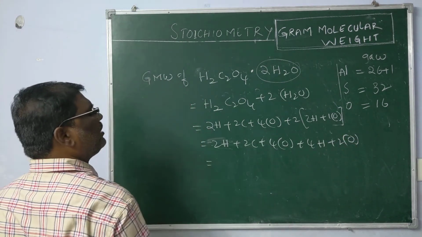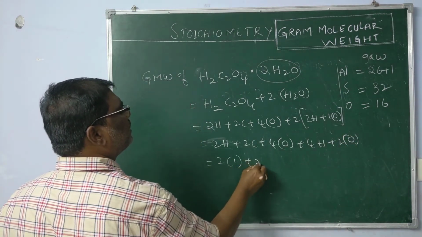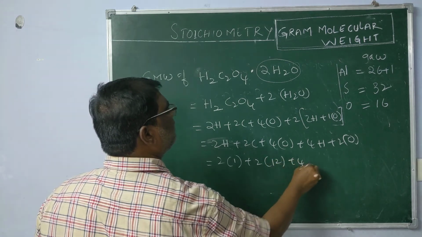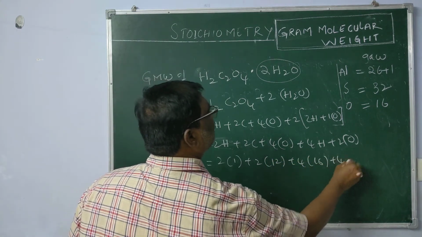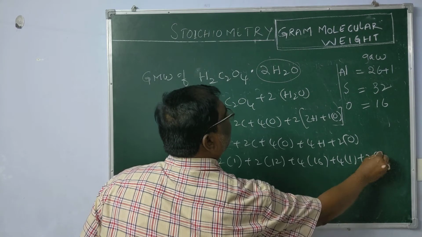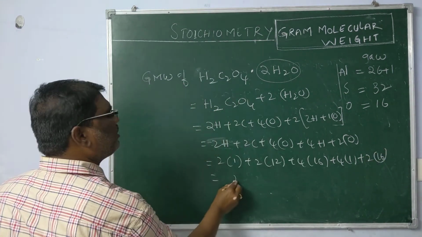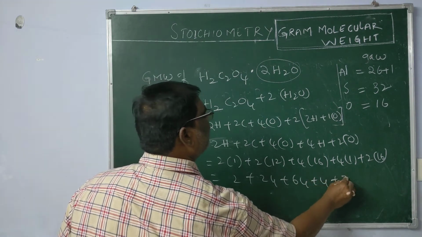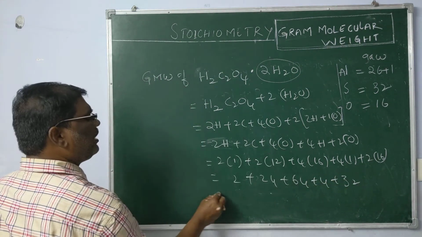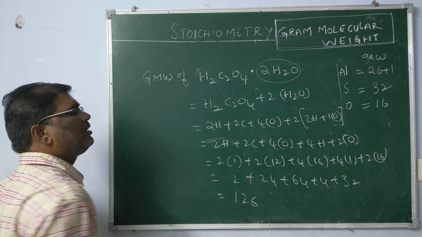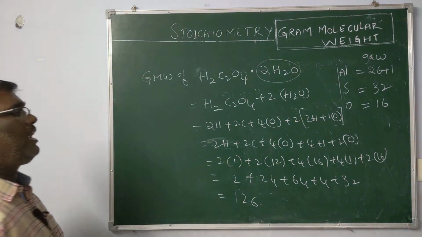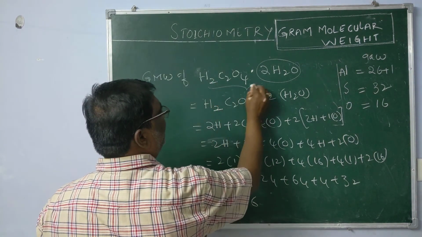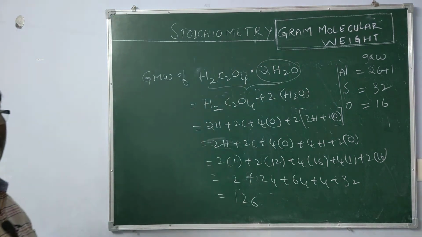On substituting the atomic weights, we will get the gram molecular weight. On simplification we get 2 plus 24 plus 64 plus 4 plus 32. Totally we are getting 126. 126 is the gram molecular weight of dihydrated oxalic acid.